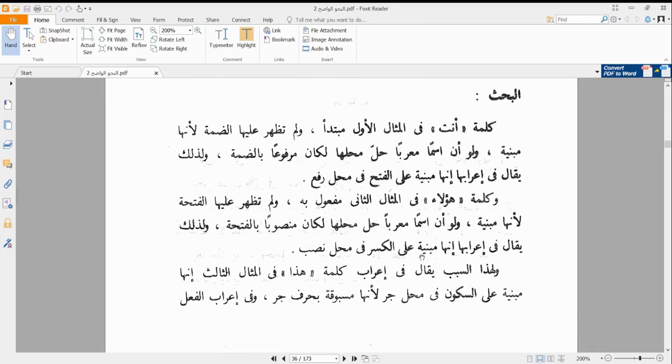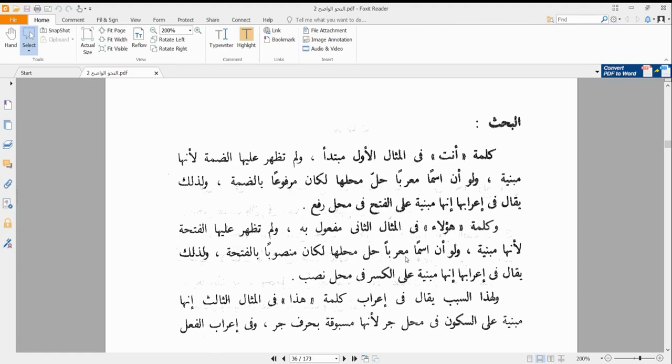Let's look at how it is explained here: ويقال في إعرابها إنها مبنية على الكسر. So we say it is مبني على الكسر في محل نصب, like we said. Not في محل نصب المبتدأ, sorry, it is في محل نصب مفعول به. So that is how we are going to explain ha'ula'i.